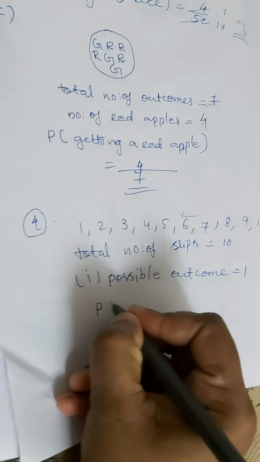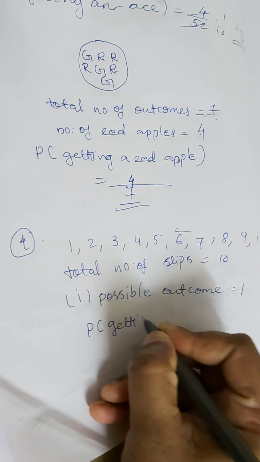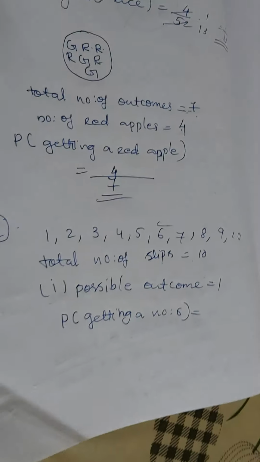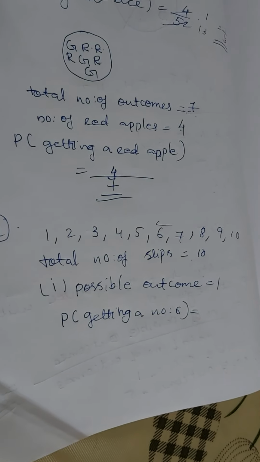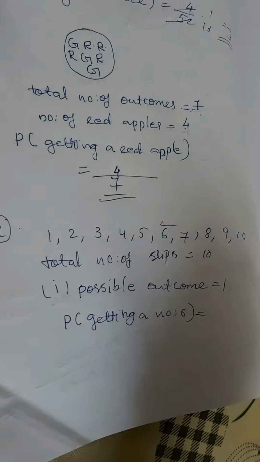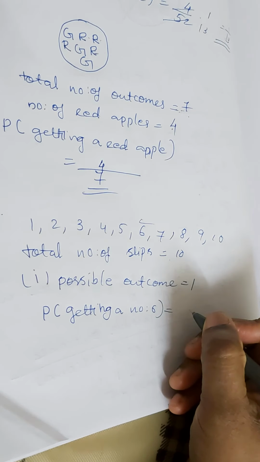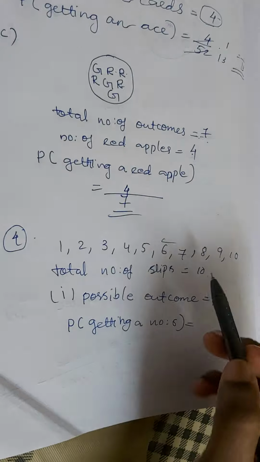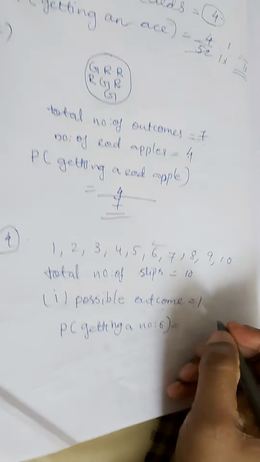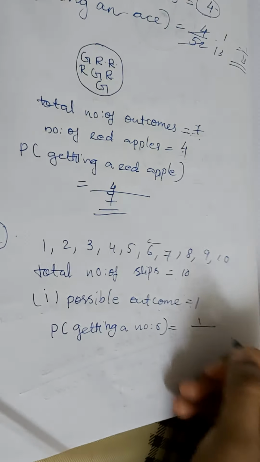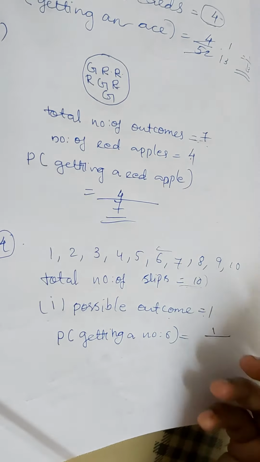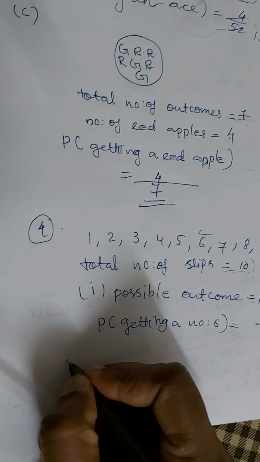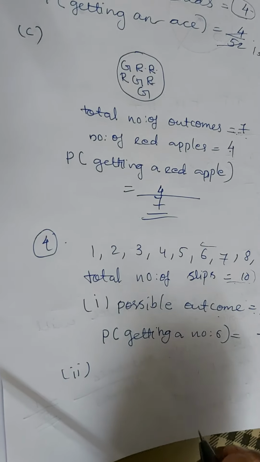Probability of getting a number 6 is equal to number of possible outcomes, only one, divided by total number of outcomes. Total number is always 10. So 1 divided by 10.